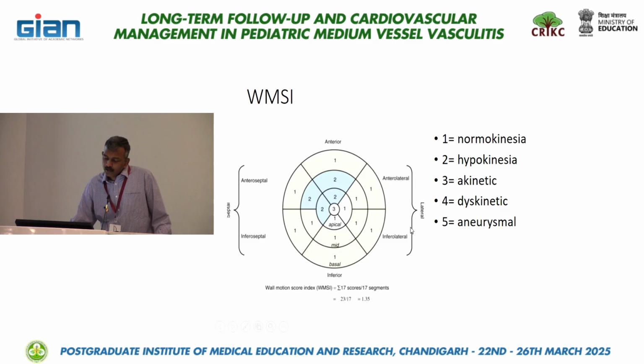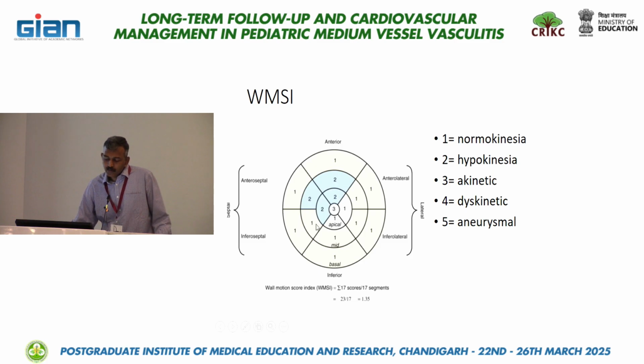So we can give a wall motion score index also in case the wall motion abnormality is identified. So supposing there is normokinesia in each of the 17 segments, the entire score index will be 17 by 17, so it will be 1. But supposing a child is having hypokinesia in a particular area, for instance, in this example, this child is having hypokinesia in the apical anterior and apical septal, and in the mid anterior and mid septal. So the score is given as 2 for the zones which are hypokinetic, and the true apex is akinetic.